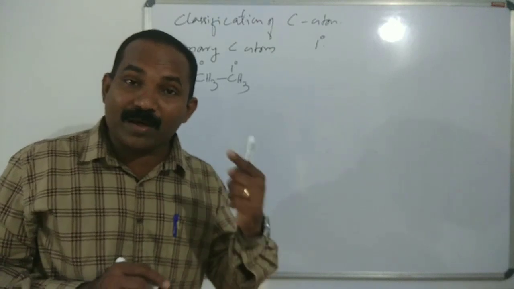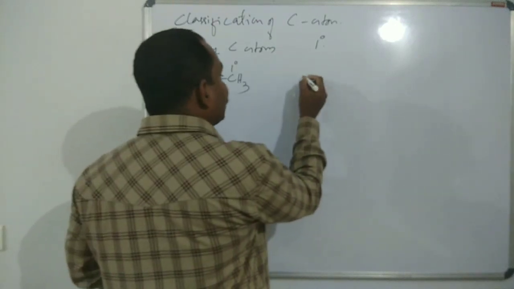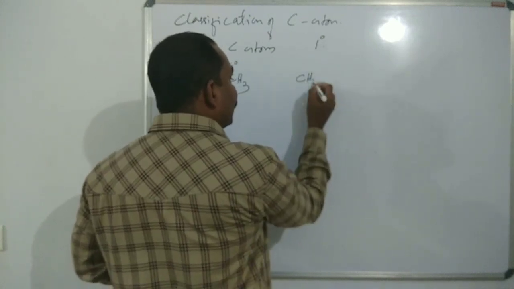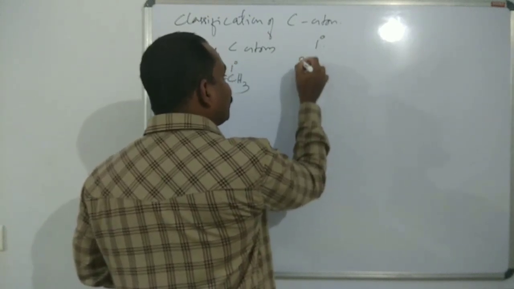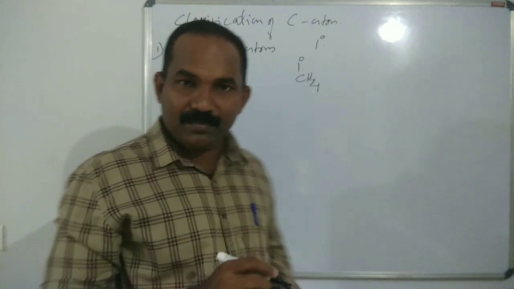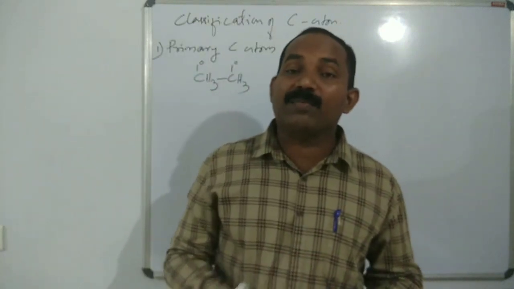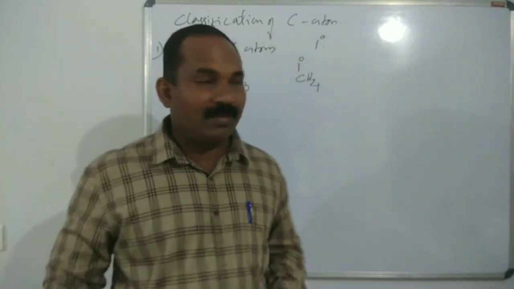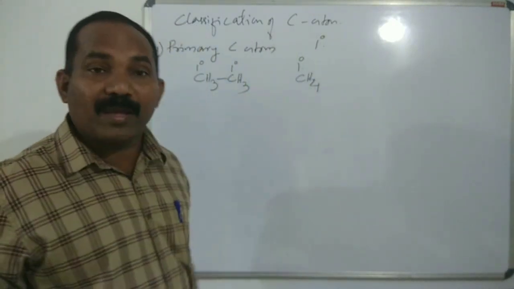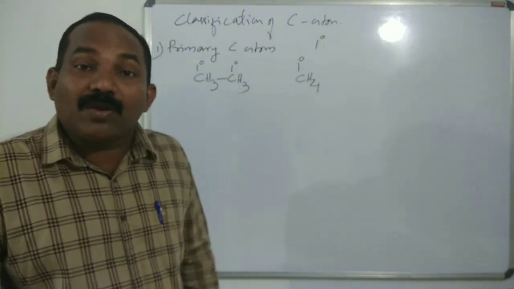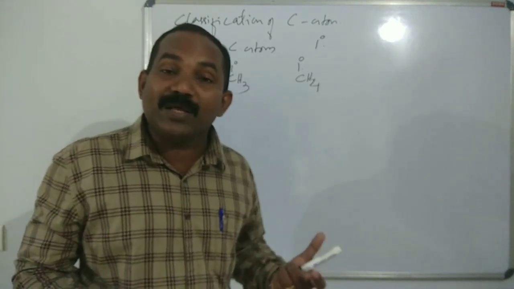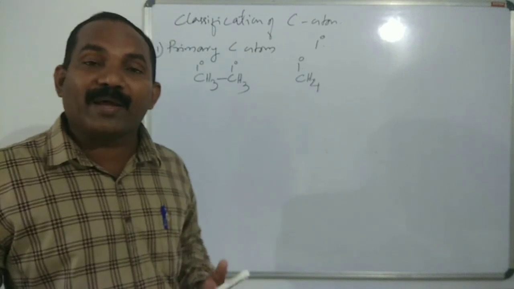And what is the other part? A carbon atom which is bonded to no other carbon atoms is also primary. Bonded to one carbon or no carbon atom is primary. So methane is a primary carbon atom. There is no other carbon atom in methane, and it is also a primary carbon atom.